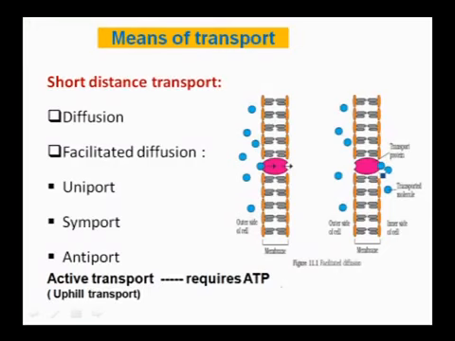These diffusions do not need any energy to be spent and they are passive, whereas another type of transport is called active transport, which needs ATP or energy to transport the molecules. Active transport is also called uphill transport.